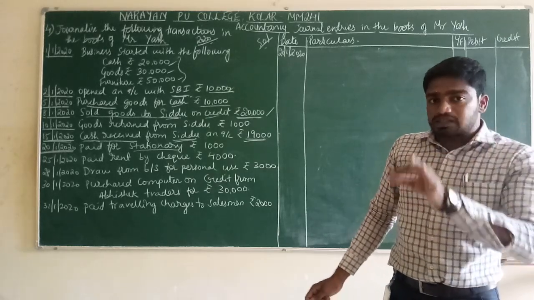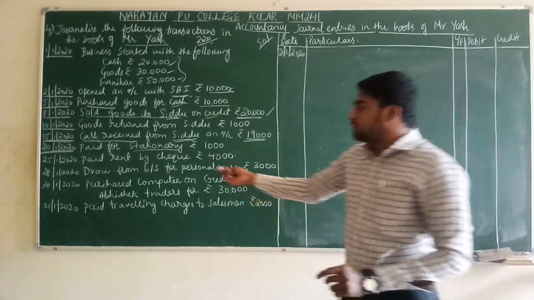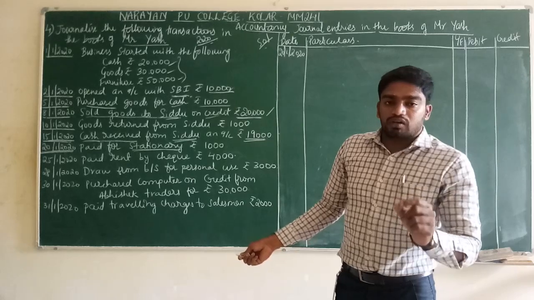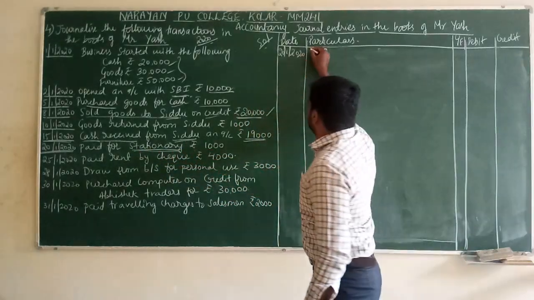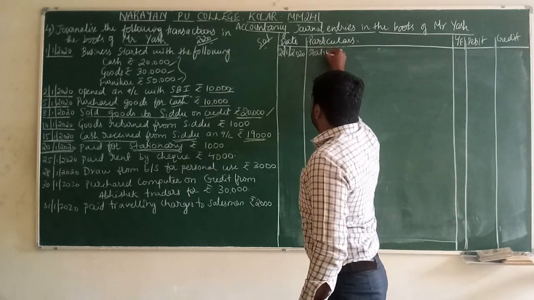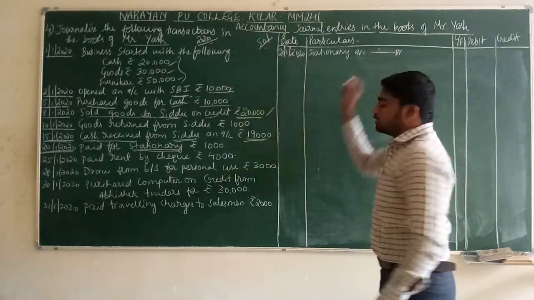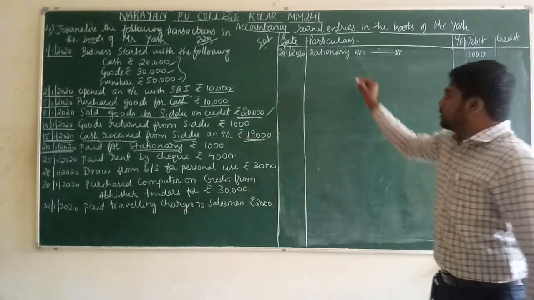For what purpose is the expense occurring in this transaction? For the purpose of stationery. So the entry will be stationery account debit, 1,000.